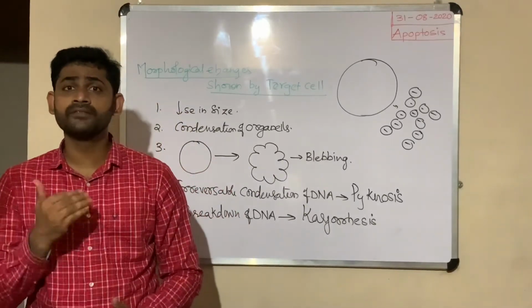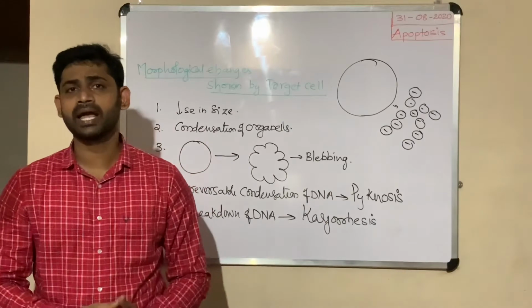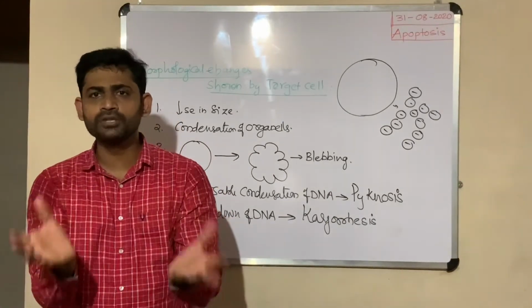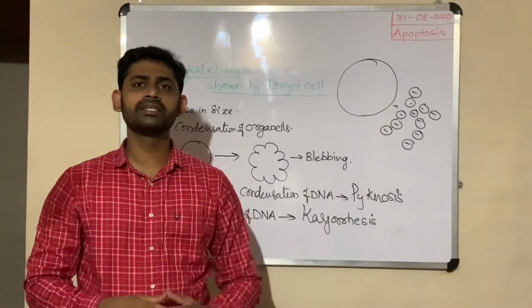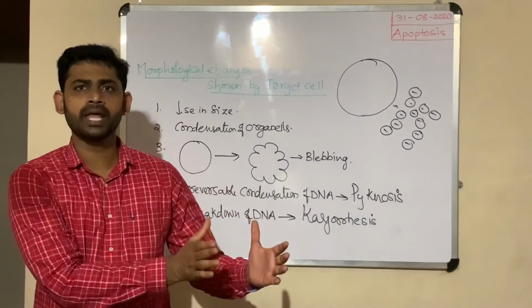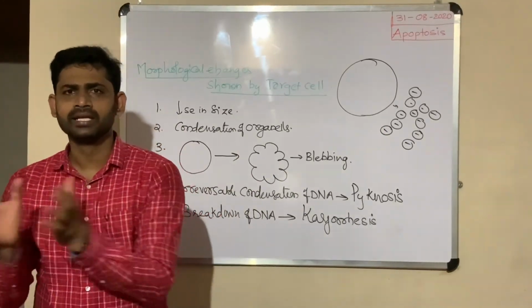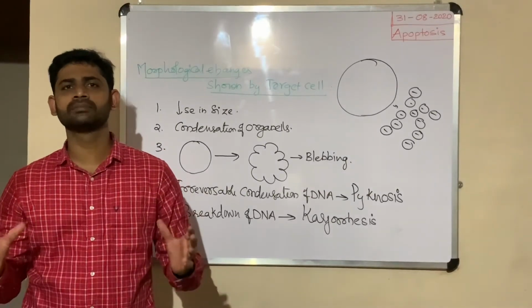Otherwise, this is also called physiological cell death. As a result of this mechanism, there are different morphological and physiological changes shown by the target cell. That is why this process is called programmed cell death or physiological cell death. This is about the mechanism of apoptosis.